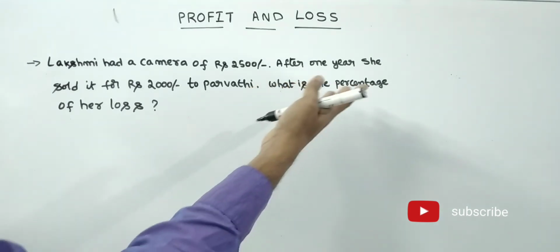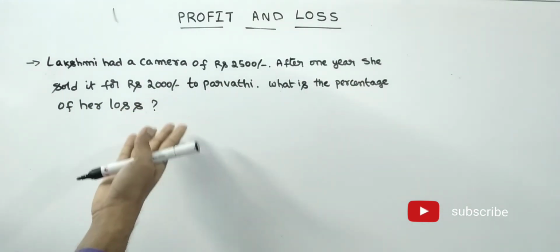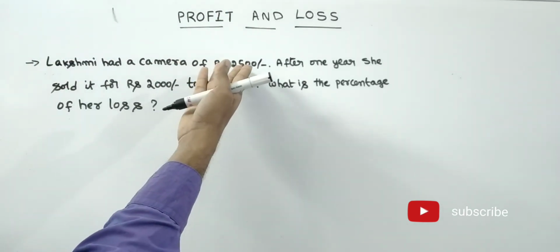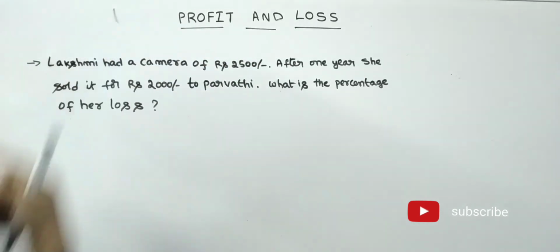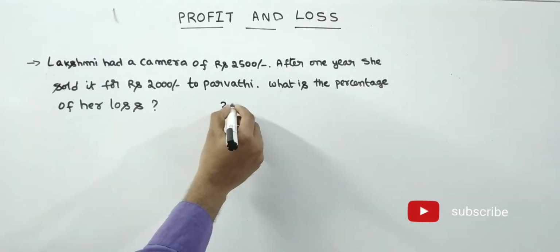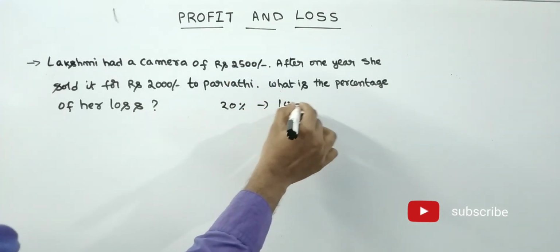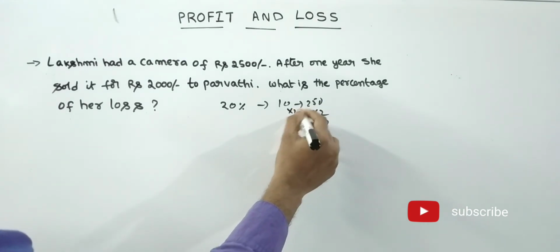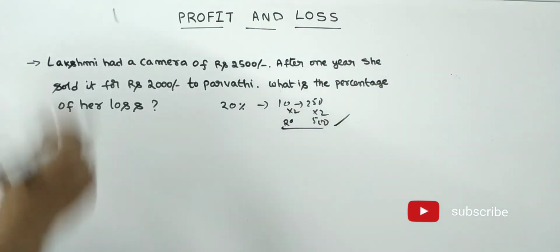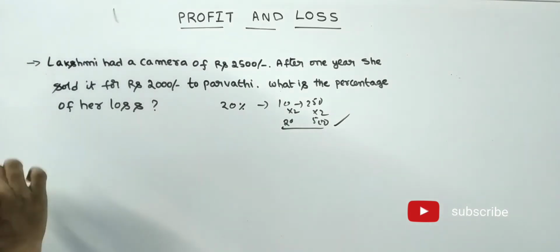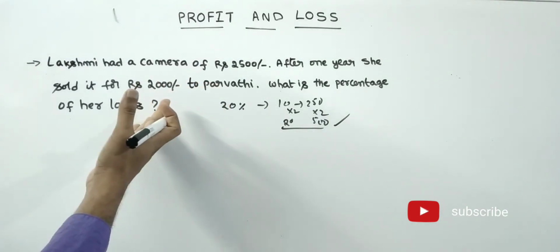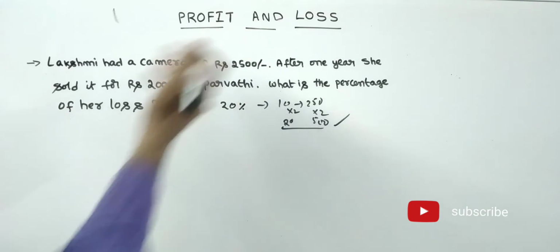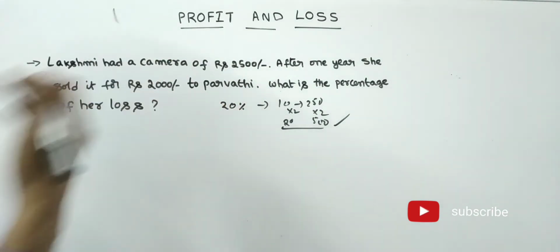That means what he is asking, what is the percentage of her loss? That means 500 is what percentage of 2500? See friends, what is the percentage of 500 in 2500? 20%. Straight away we will get the answer. Here 10% is 250. Then 250 into 2 means 500. Same 2 here you will calculate. 20% equal to 500. No need to even put your pen on the paper. 500 got the loss. Then 500 is what percentage of 2500. Then 10% is 250. Then 20% is 500.